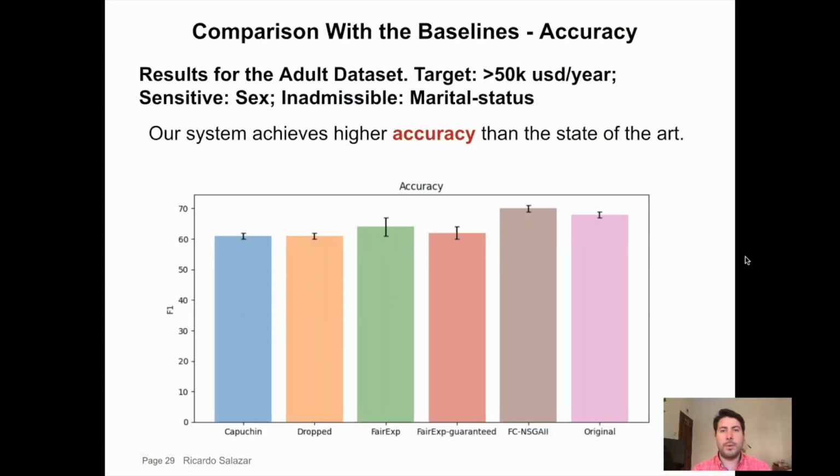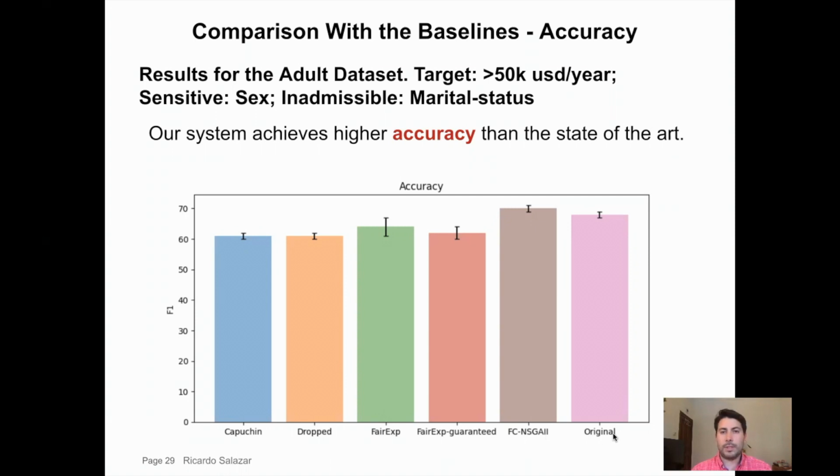This figure summarizes the accuracy results for the Adult dataset. We compare our system against the state-of-the-art Capuchin, and we also use the drop approach, which excludes the sensitive and the inadmissible features from the feature representation. We also compare against the state-of-the-art multi-objective feature selection approach, NSGA-II, and against the original feature representation, which doesn't exclude any feature.